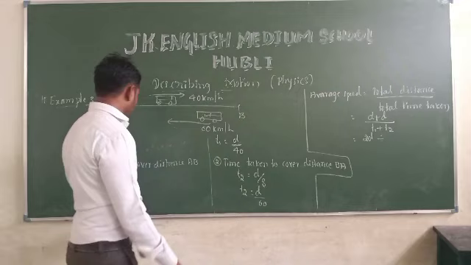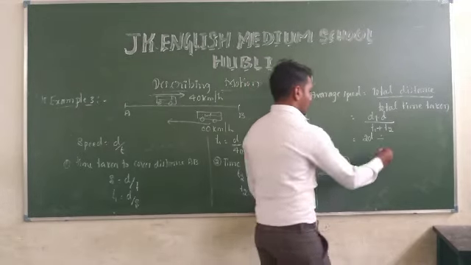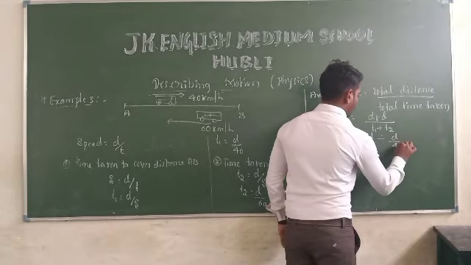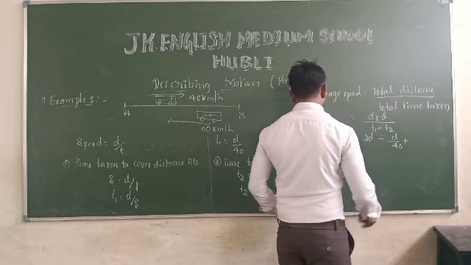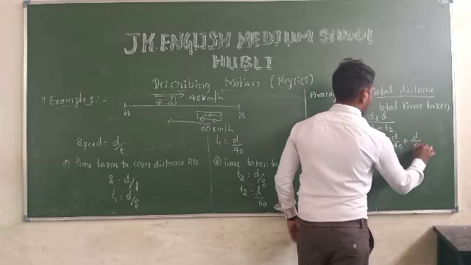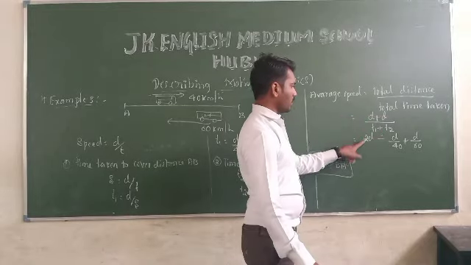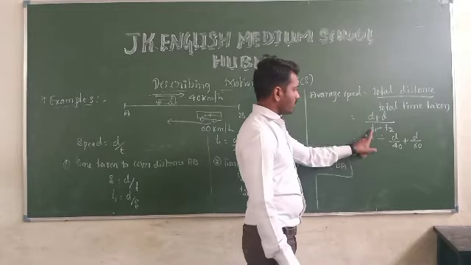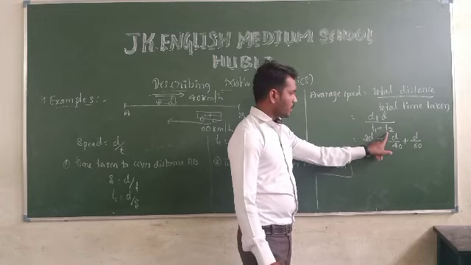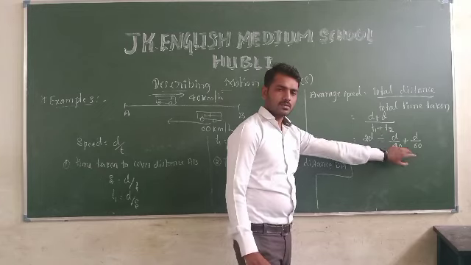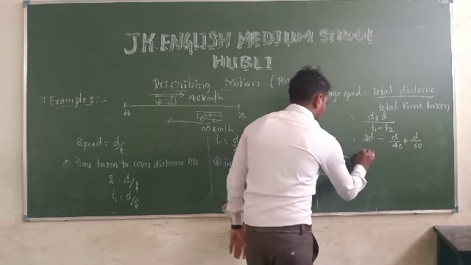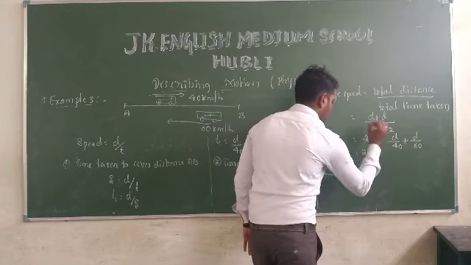What is the T1 value here? T1 is D divided by 40, plus T2 is D divided by 60. So D plus D, 2D, division sign, D upon 40 plus D upon 60. Clear?